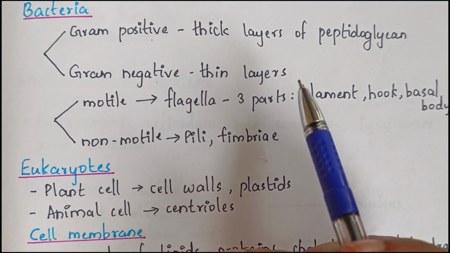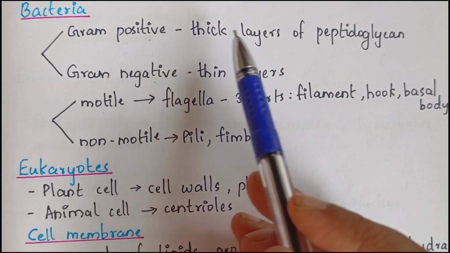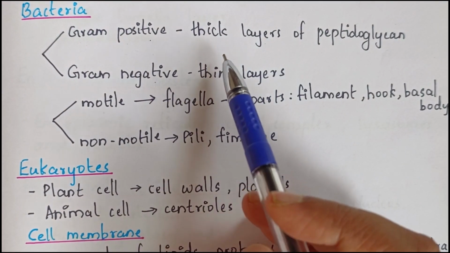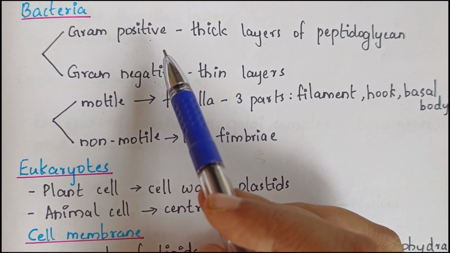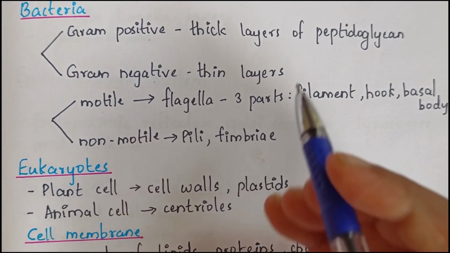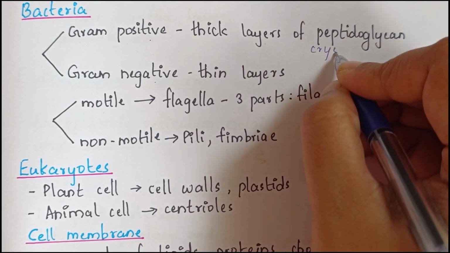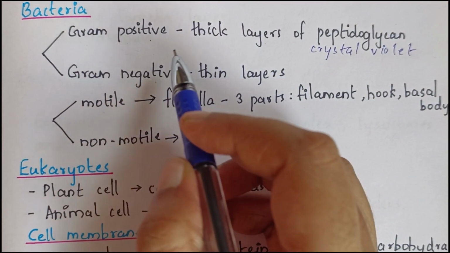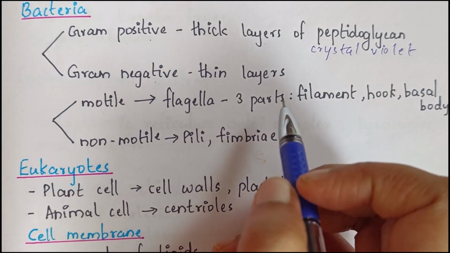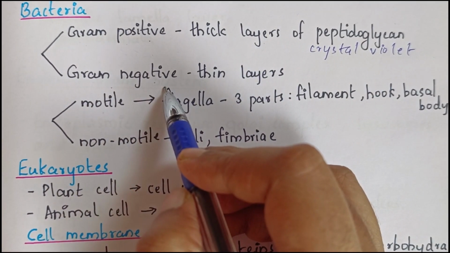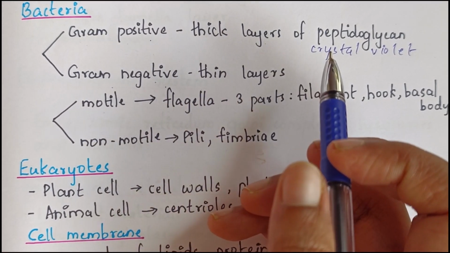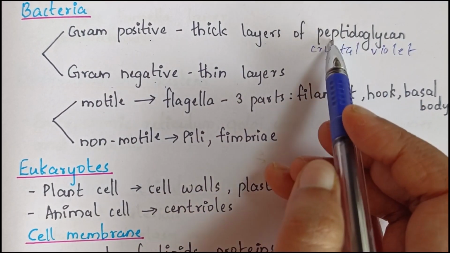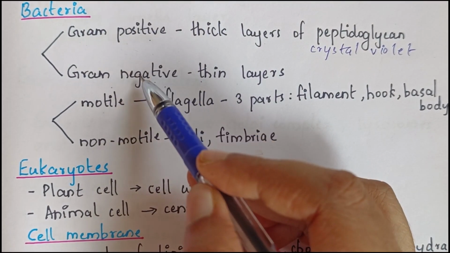Gram-positive means its cell wall is made up of thick layers of peptidoglycan, and it also retains the color of stain during the staining procedure. The color of the stain means crystal violet color. So during the staining procedure, gram-positive bacteria were able to retain the color of the stain. Gram-negative bacteria were not able to retain the color of stain during the staining procedure. Also, they are made up of thin layers of peptidoglycan. So that is the main difference between gram-positive and gram-negative.